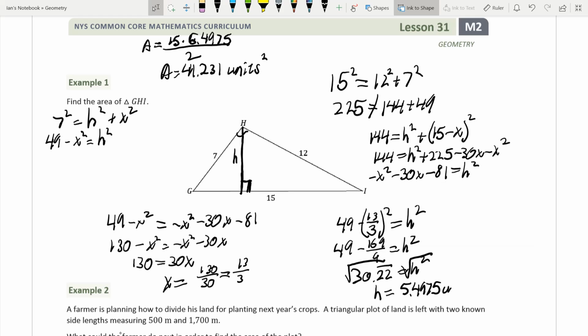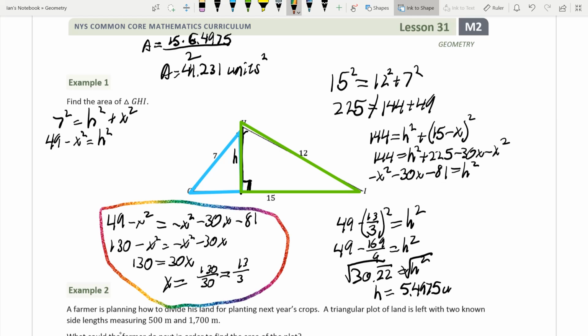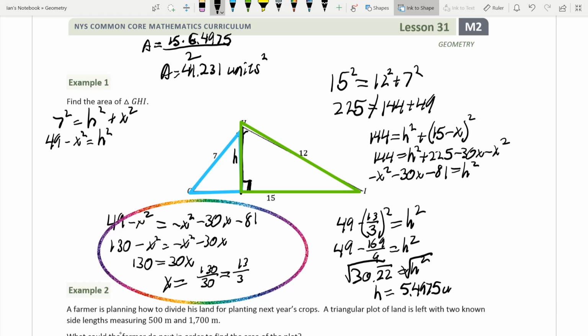Now I know I went through that pretty quick and I'm really sorry for that, guys, but what we need to do is, again, we're going to solve for h squared for both of these right triangles in here. So this triangle and this triangle. We need to solve for h squared on both of those. Then we're going to set it equal and solve for x. Then we're going to plug x back into that first equation, or whichever equation we choose.